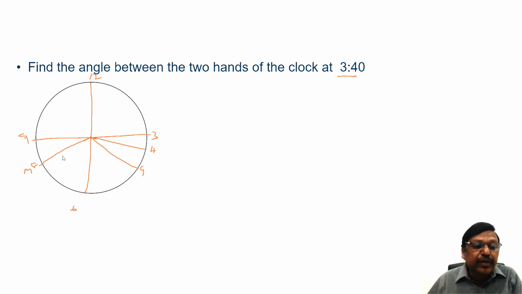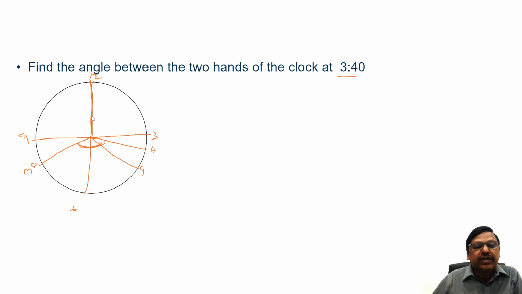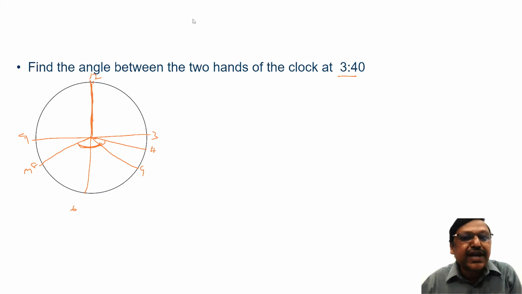So what is the angle between the hour hand and the minute hand at 3:40? This angle I want to know. How we are going to consider is, we will consider their position with respect to this fixed line 12. Suppose I give an example: the distance between A and B is 10 kilometers.